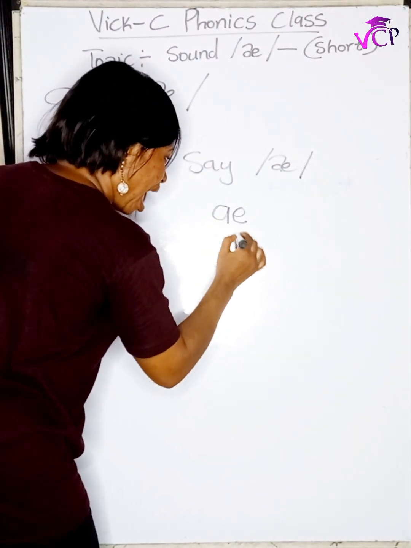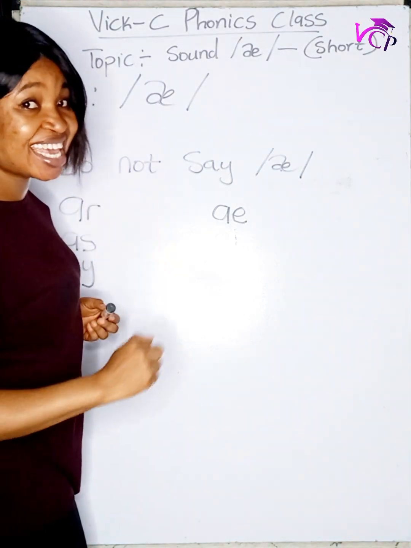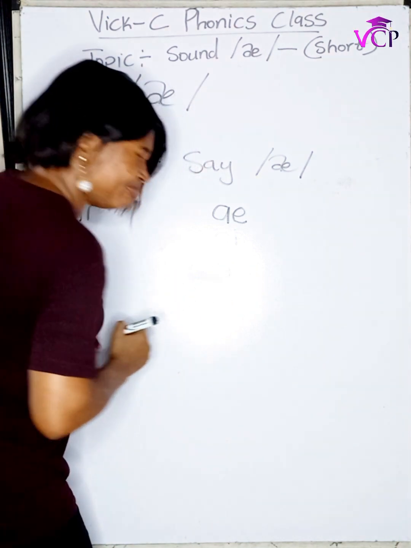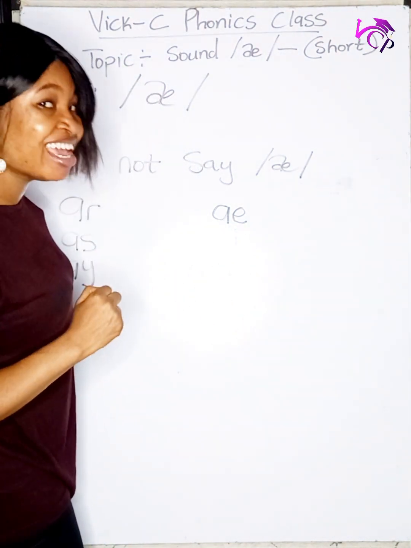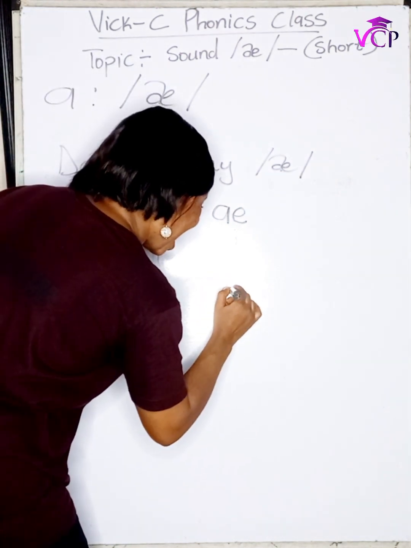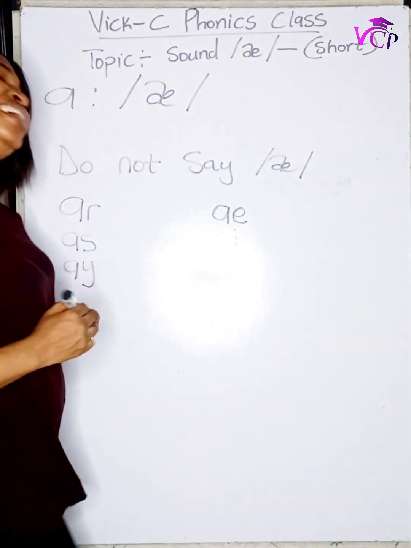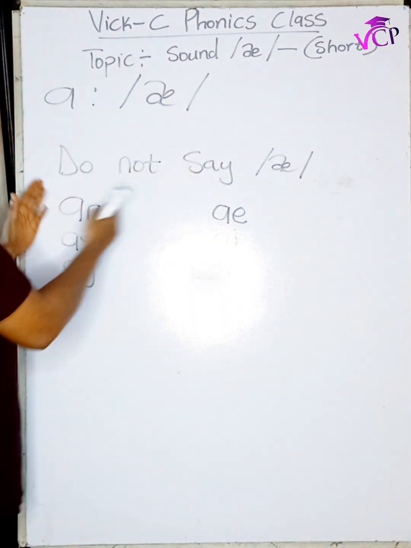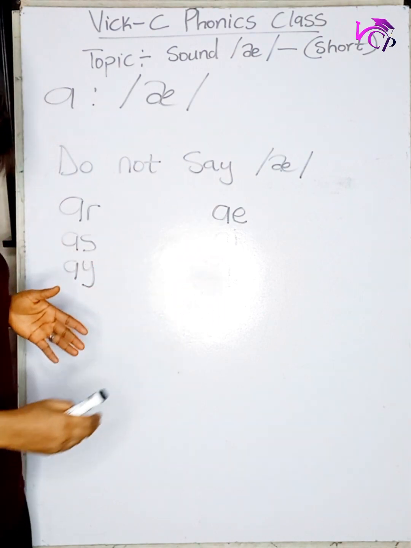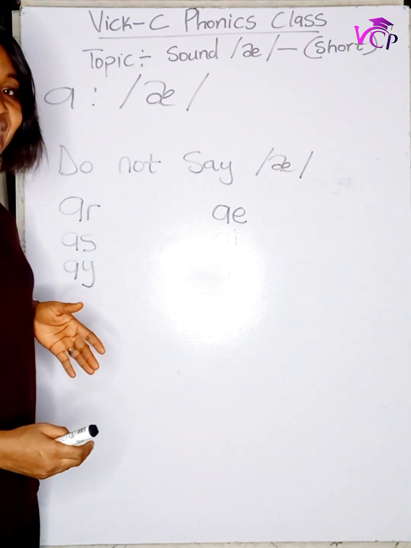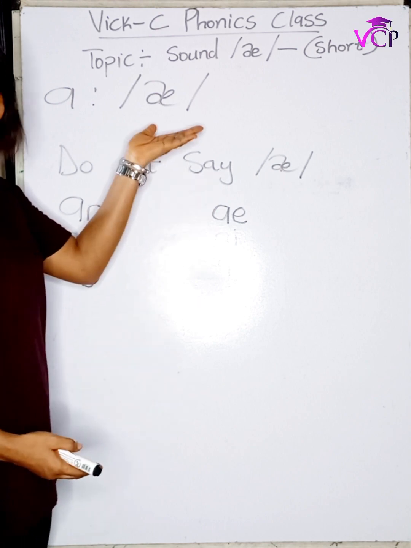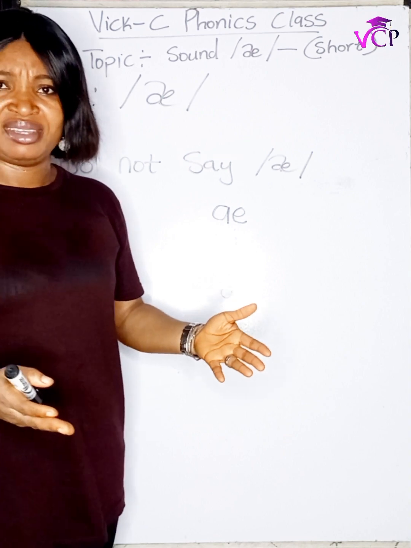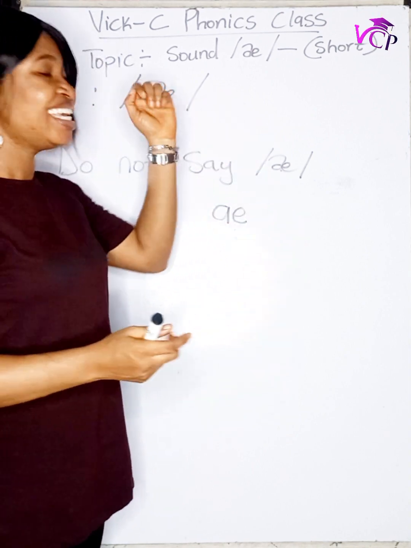A, R. Do not say A. A, O. No. Do not say A. A, U. Do not say A. For the fact that you have the letter A doesn't mean that you want to use the short A sound. This letter belongs to another sound, not to this sound.